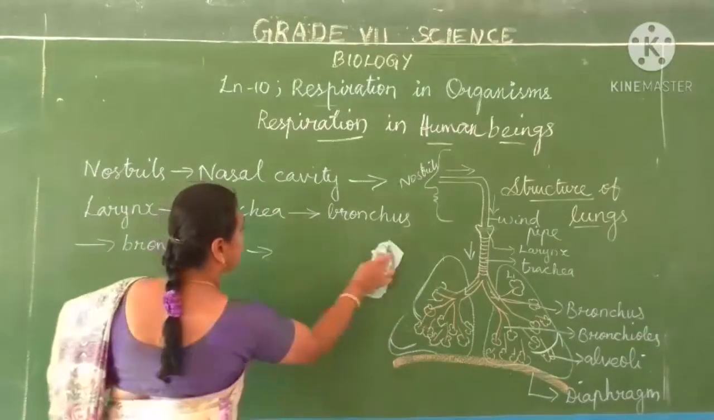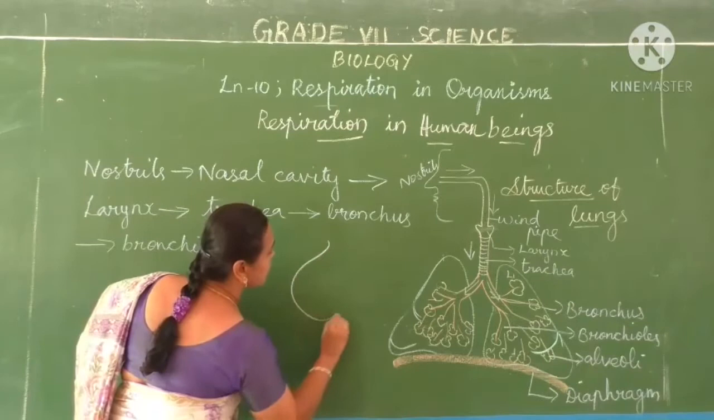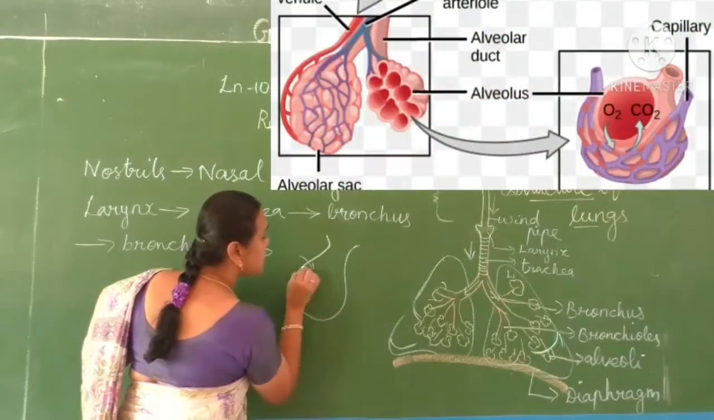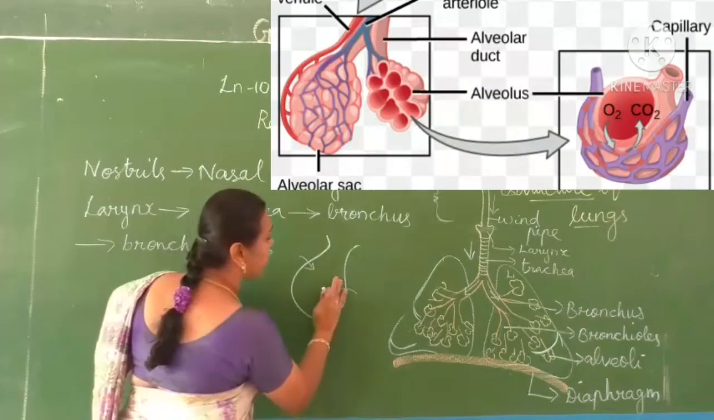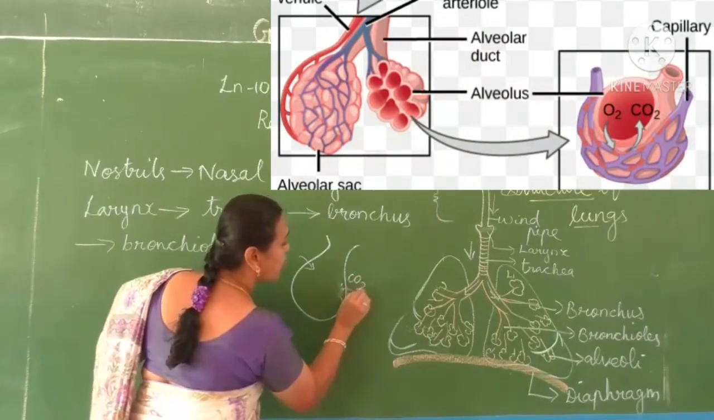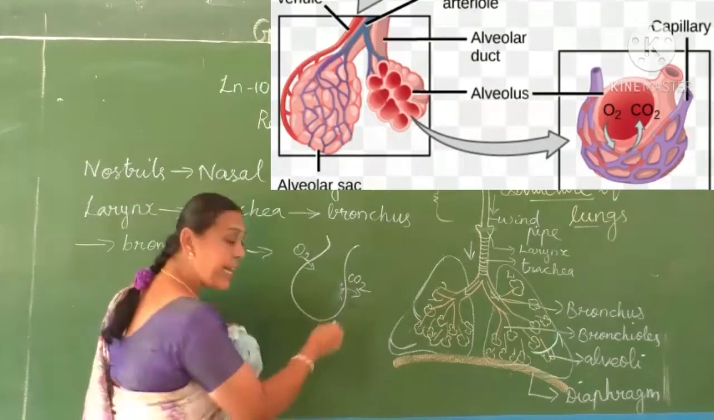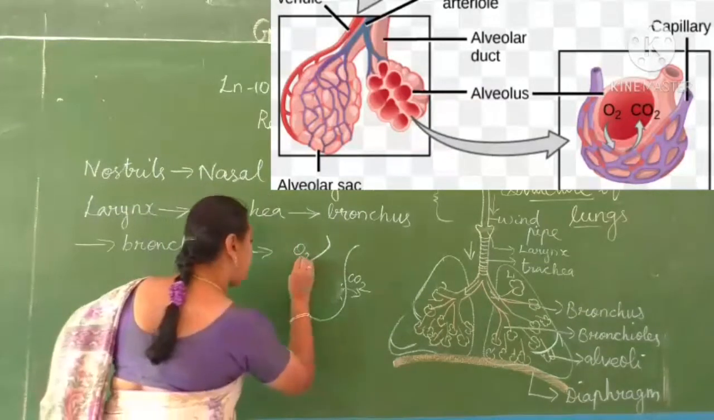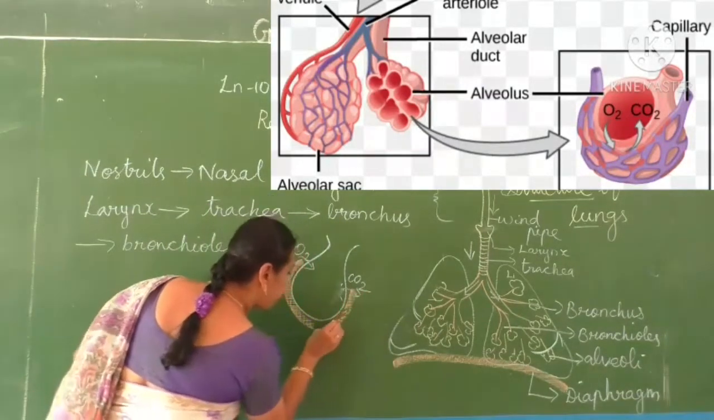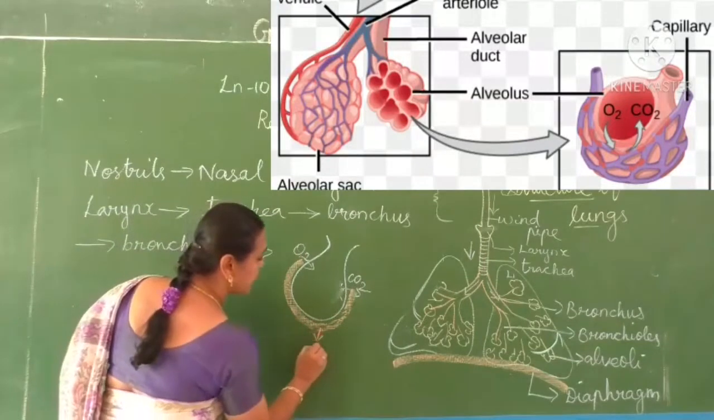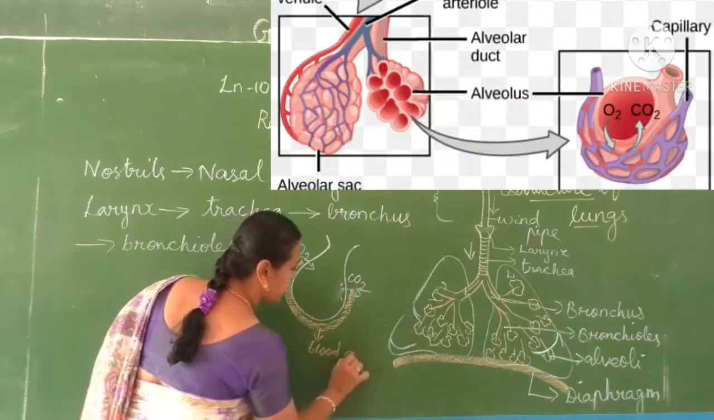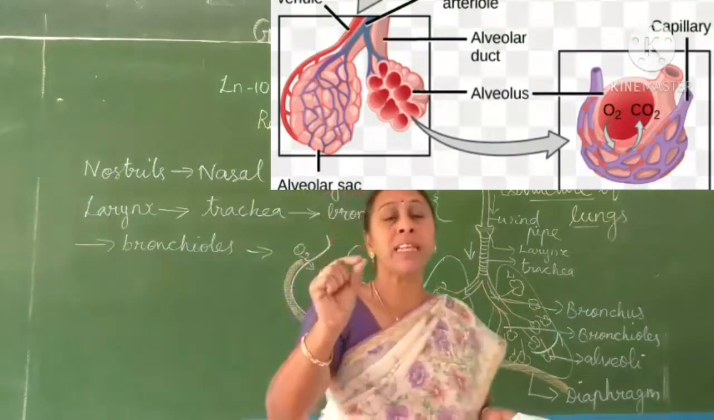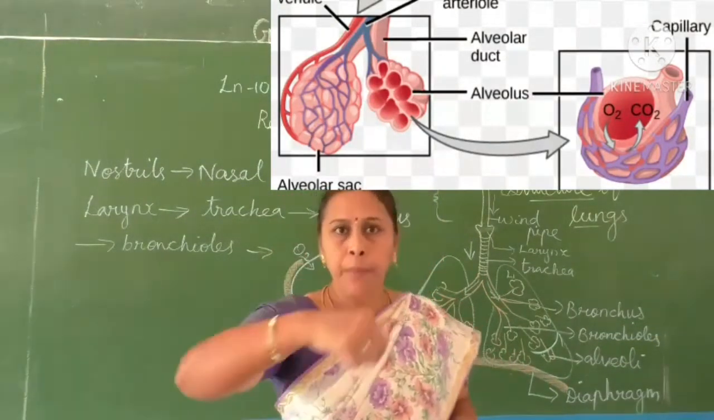For example, if this is one alveolus, here only the exchange of gases will take place. Carbon dioxide will go out and oxygen will enter. And this alveolus will be supplied with blood capillaries. So this is the blood capillary. A capillary is a thin tube which carries the blood, through which the blood supplies.